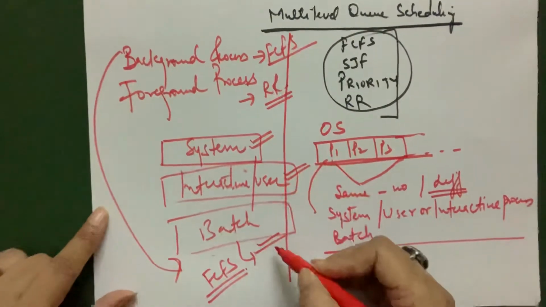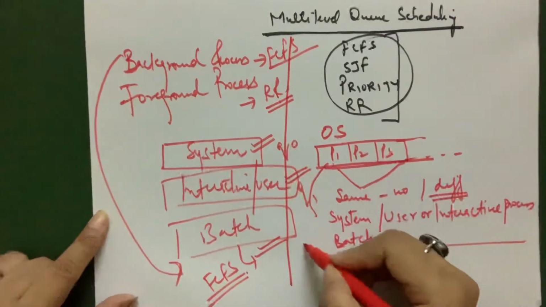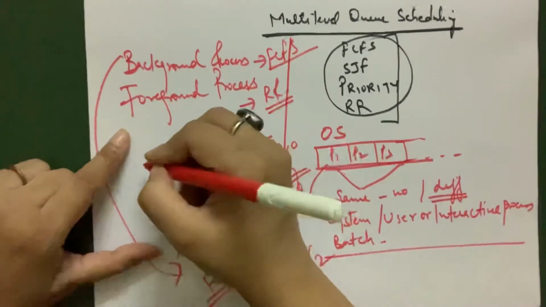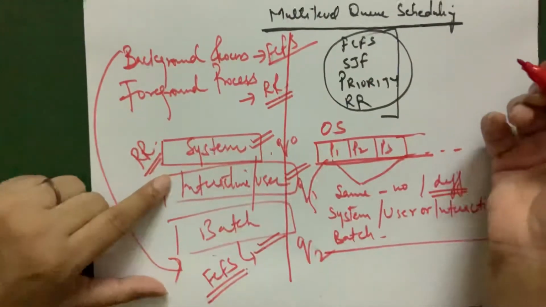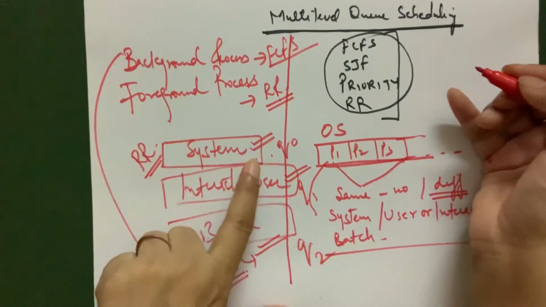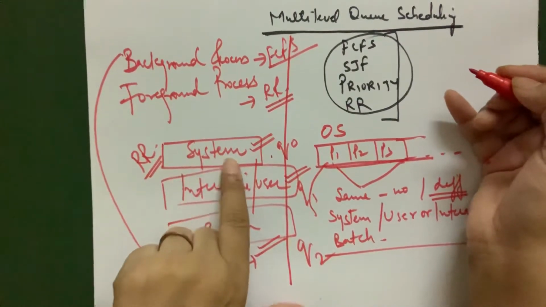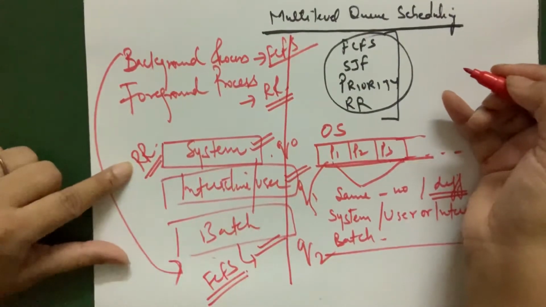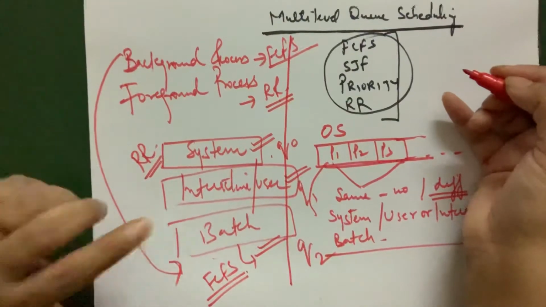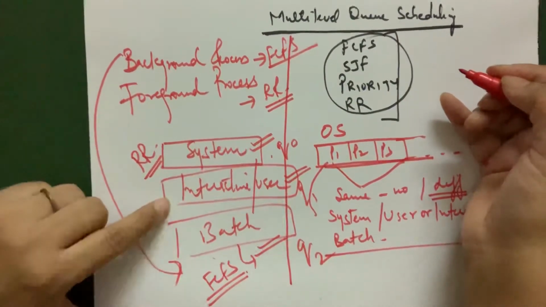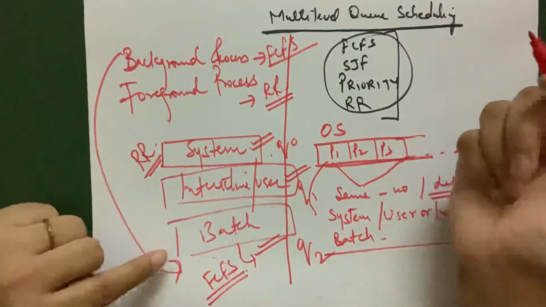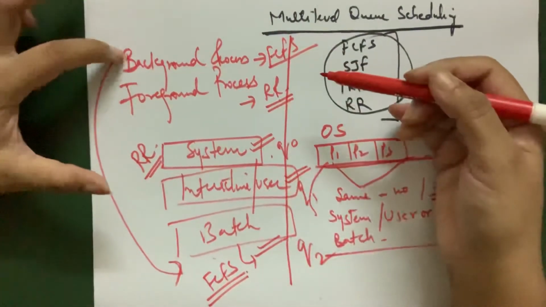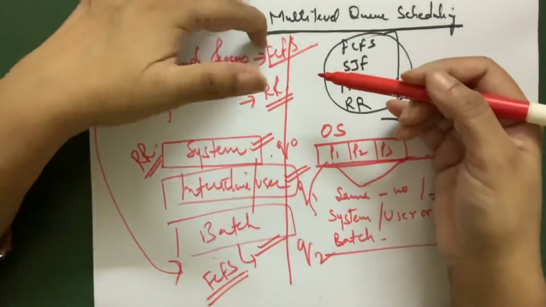If we are maintaining different queues, suppose this is Q0, this is Q1, this is Q2, my foreground process may be using the round robin algorithm. So a quantum is being given to these processes. These are the system processes. They have the highest priority, they can preempt, and they use the round robin algorithm. Interactive processes are the user processes, so they may use first come first serve, SJF, priority. Then we have the batch, in which we are using first come first serve. So background processes are the batch processes, which use the concept of first come first serve.